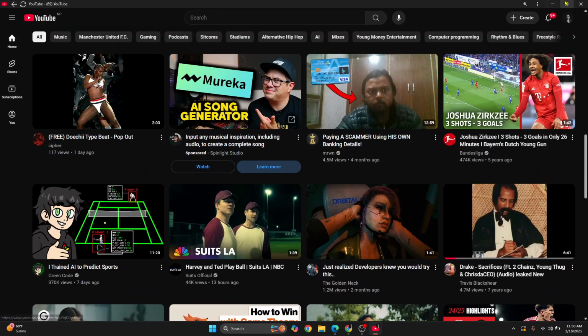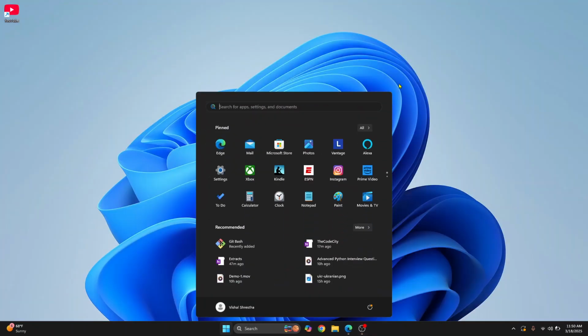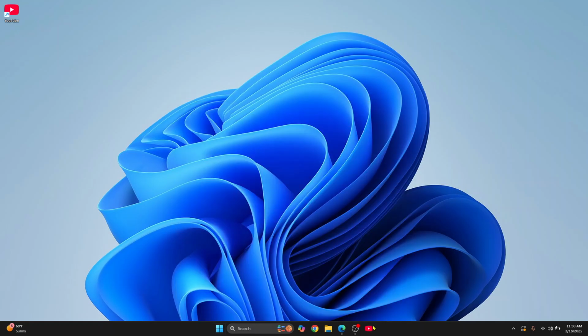Now you can close this and close your browser too. Press your Windows key, and if you type YouTube here, as you can see, YouTube app will be shown and YouTube icon will be added here in your desktop. Now you can just treat this like an app and right click on this and click on pin to taskbar, and it will be added here.